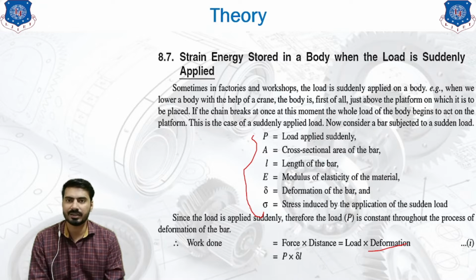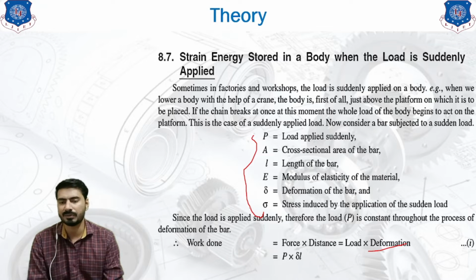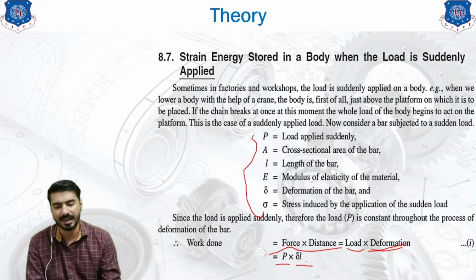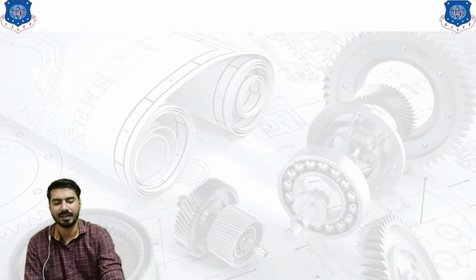So the work done will give us the strain energy. Work done is force times perpendicular distance, and in this case the force is the load P, and the distance is the deformation delta L. So the work done would be P into delta L.